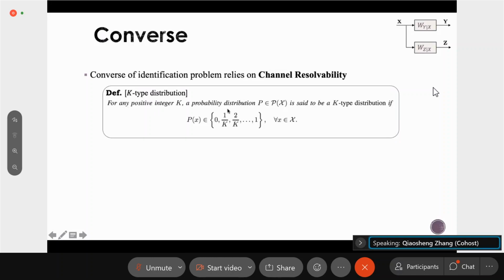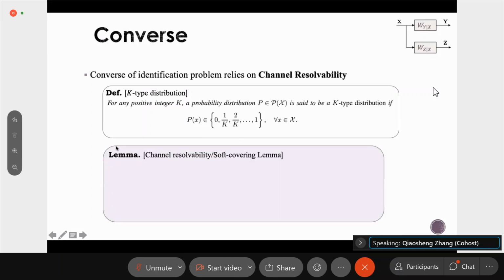So if the distribution p satisfies that for all elements x, the probability p(x) is equal to 1 over k times some non-negative integer, then this probability distribution p is said to be a k-type distribution. After introducing this k-type distribution, we're now introducing the channel resolvability lemma, which is also called the soft covering lemma